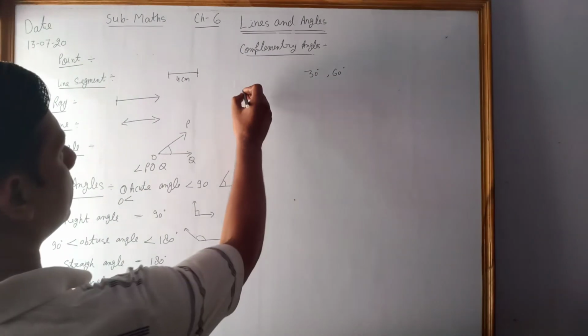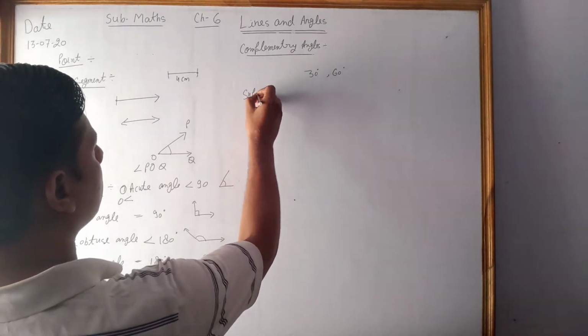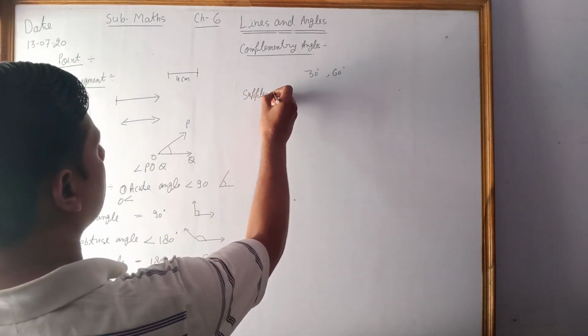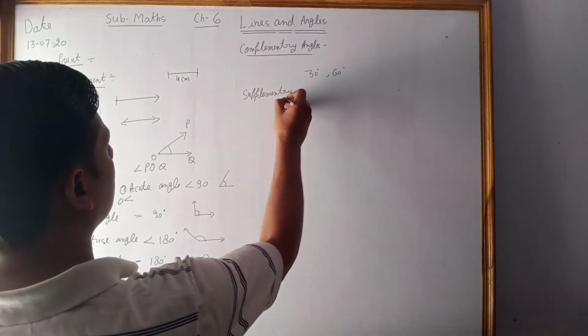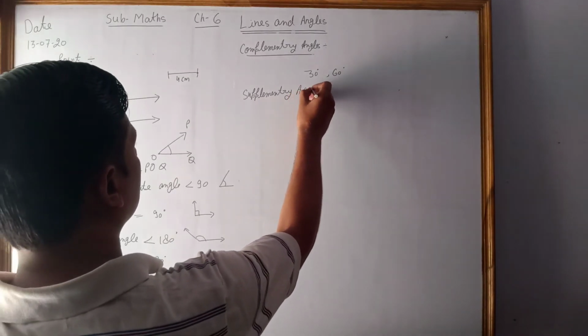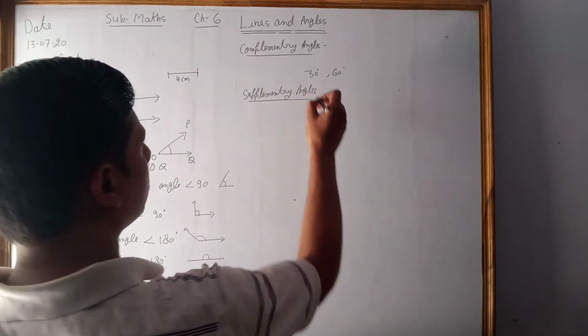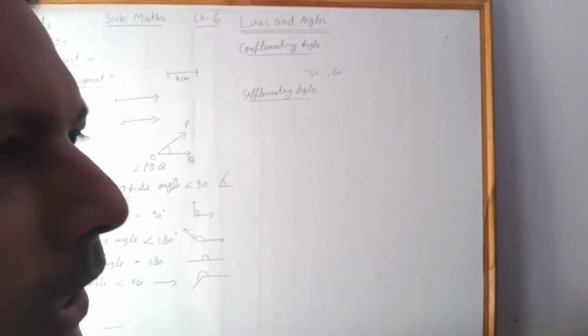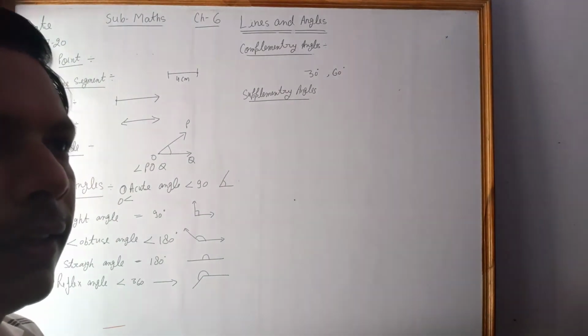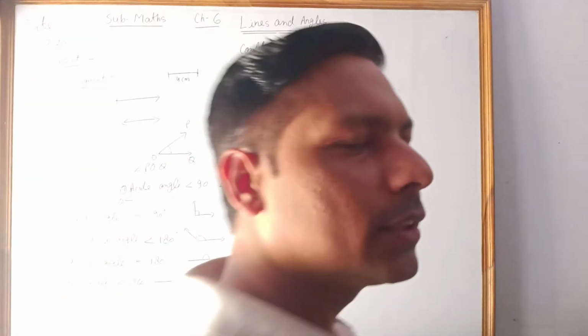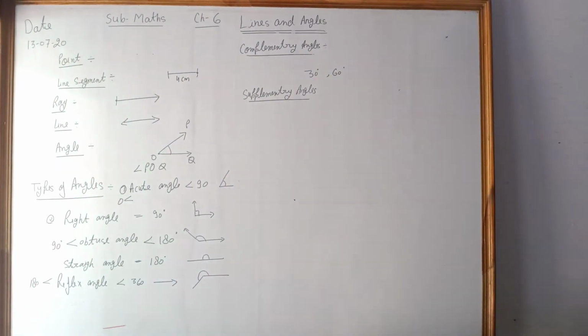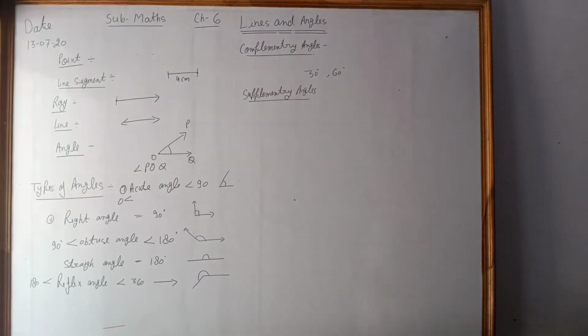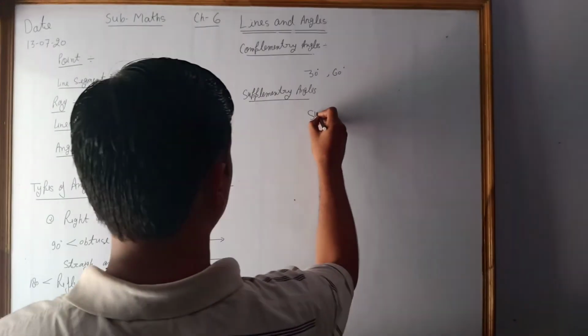Then next is supplementary angles, right? The difference between complementary and supplementary is only that in complementary we have the sum 90 degrees, but in supplementary we have the sum 180 degrees.